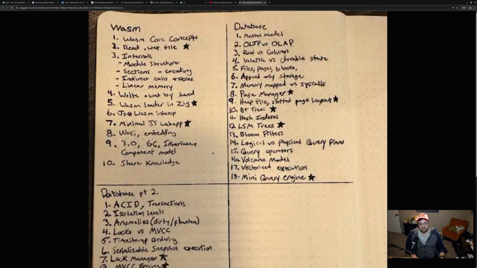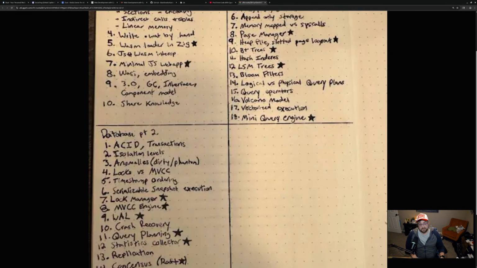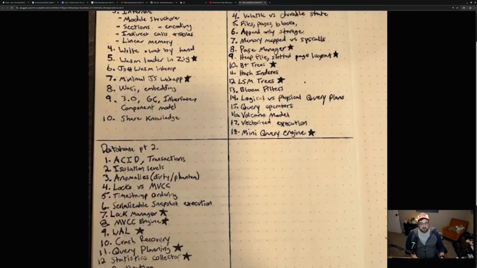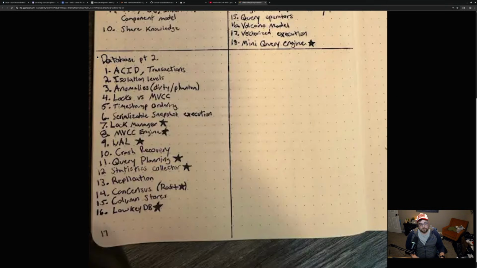Okay. This is intended to be Q2. My hunch is that this will be Q2 and Q3, and honestly, it might even bleed into Q4. So this might be a very long-term roadmap. But assuming that somehow we do manage to stick to Q2, the plan is that Q3 will be databases part 2, which includes things like ACID and transactions. Then we'll move into isolation levels. We'll move into anomalies, such as dirty reads and phantom reads. We'll move into locks versus MVCC, and then timestamp ordering, serializable snapshot execution, and then we'll build a lock manager.